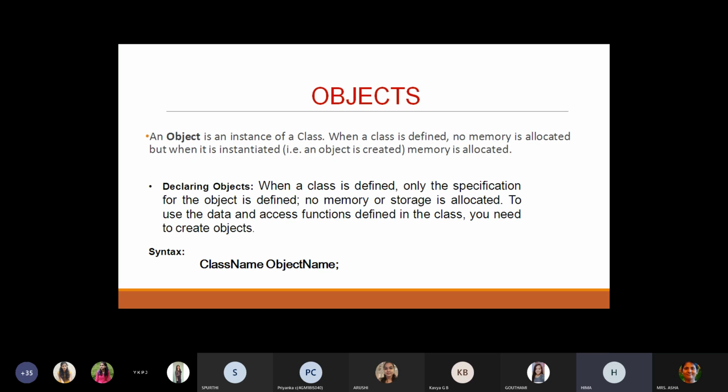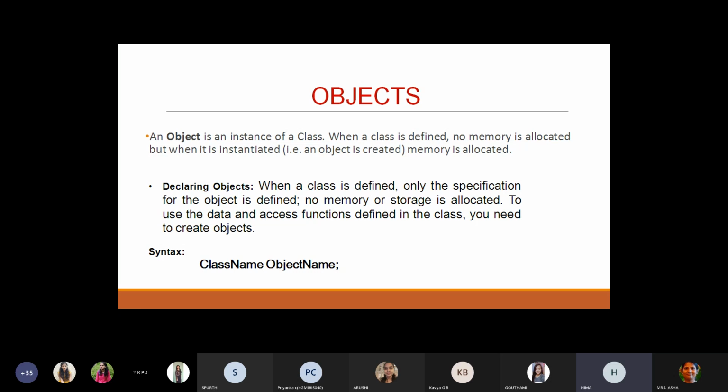Next, let us move to the object. An object is an instance of a class. When a class is defined, no memory is allocated, but when it is initialized, memory is allocated. Without a class we cannot define an object, and just by creating a class without an object, it is not useful. Inside the class you declare the data members and member functions, but just by declaring them, memory is not allocated.